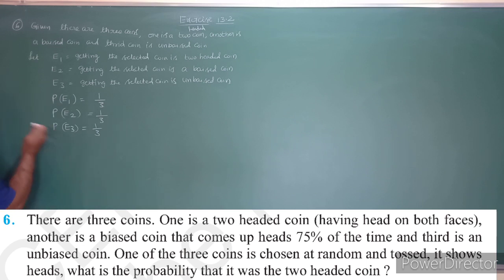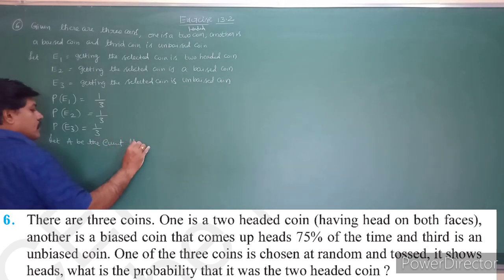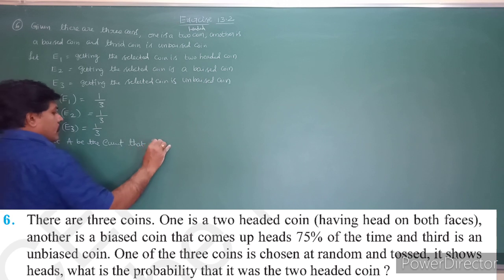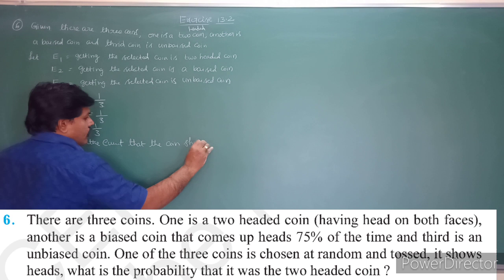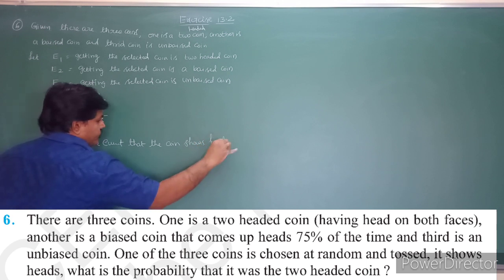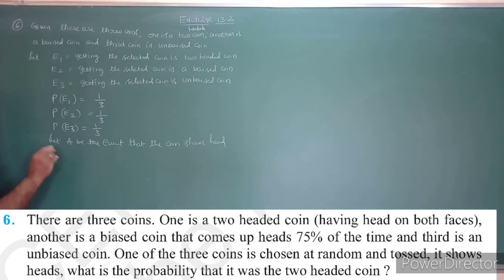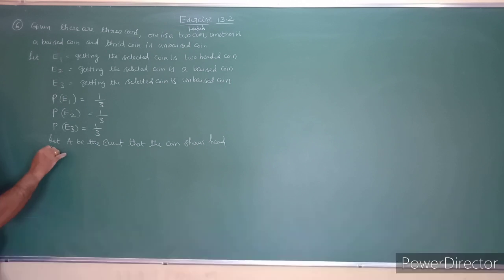Next, let A be the event that the coin shows head. So the first one is the probability of A given E1. What is the meaning?